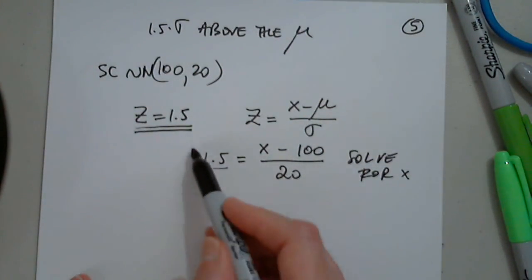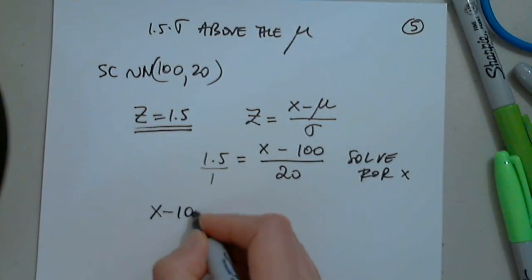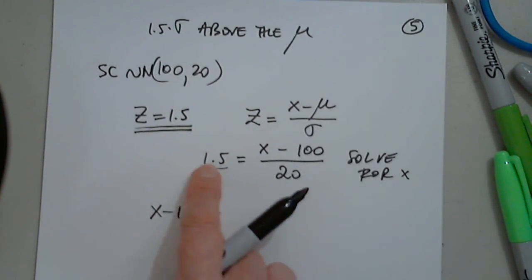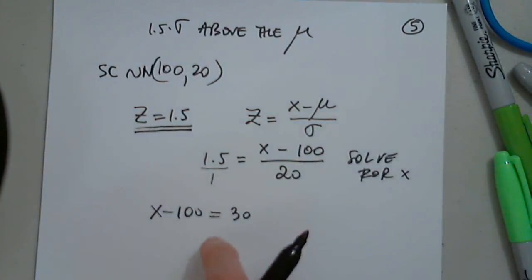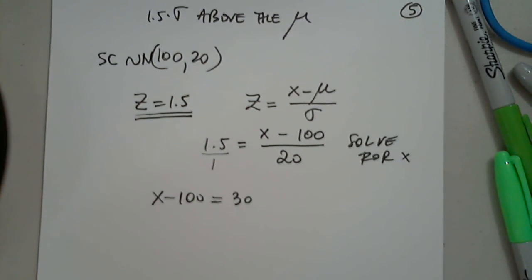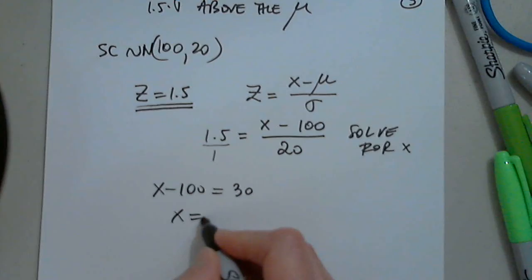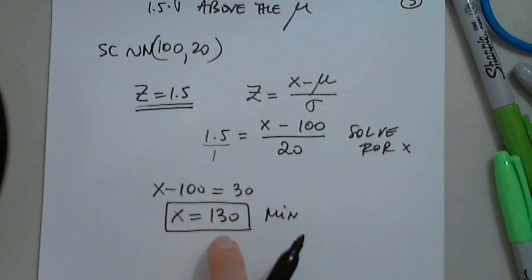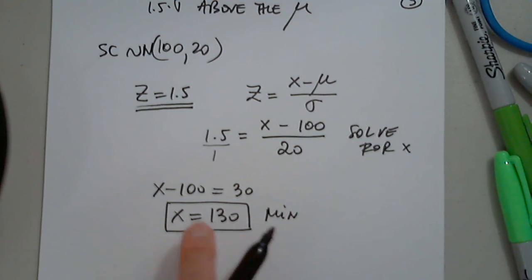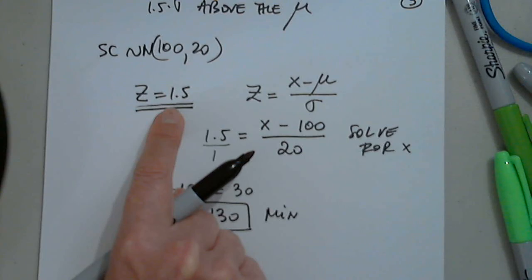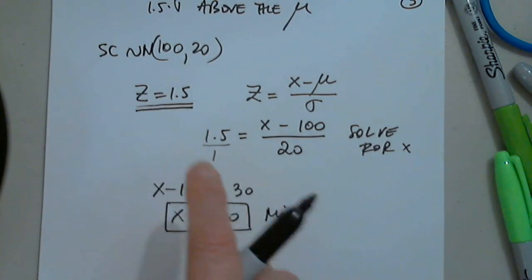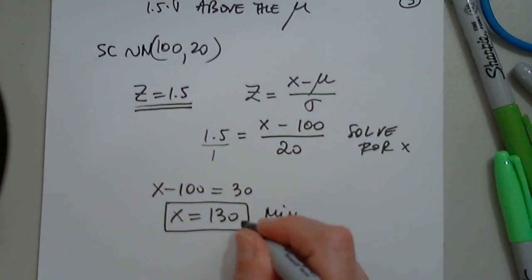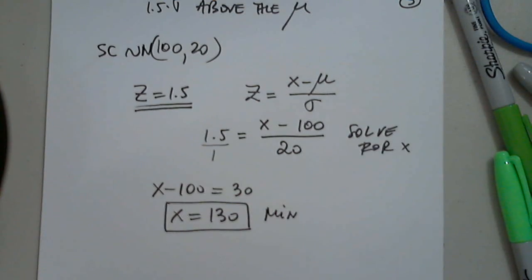It's over 1. First, I will cross multiply. So x minus 100 must equal, or just multiply both sides by 20, must equal this. So this is 30, right? So 1.5 times 20. Add 100. So we get, if a student does not have a minimum score of 130, which means 1.5 standard deviations away from the mean, if the score is less than 130, the student is not admitted. If the score is above 130, the student will be admitted.